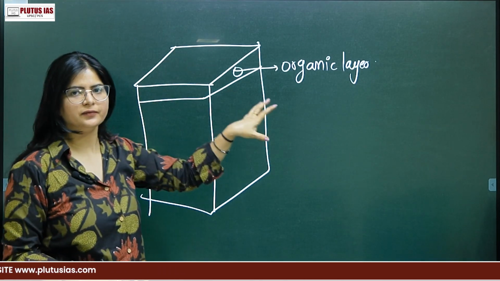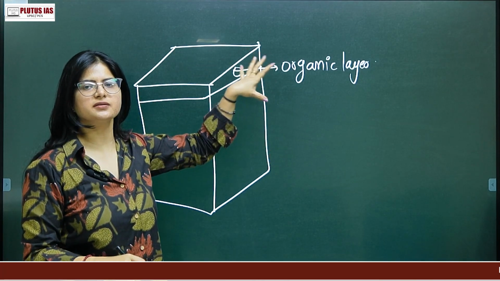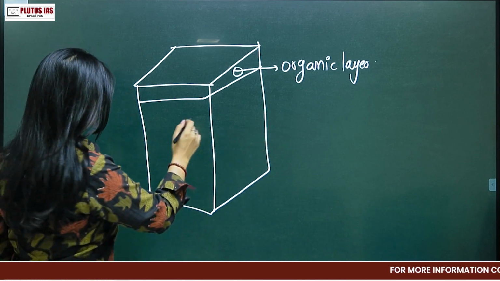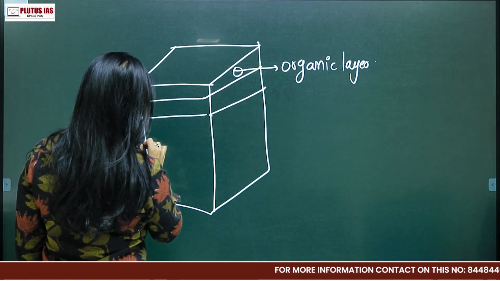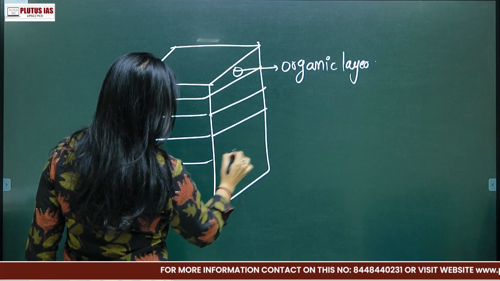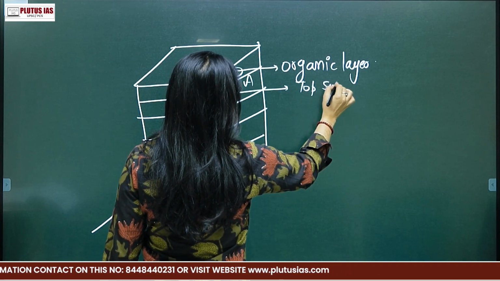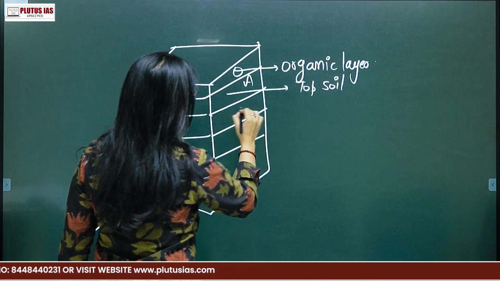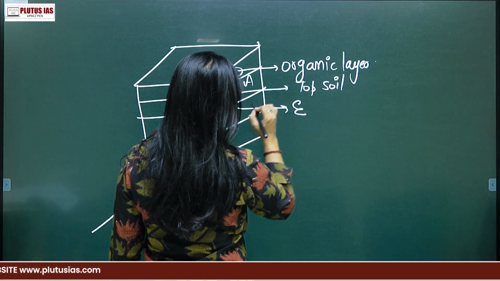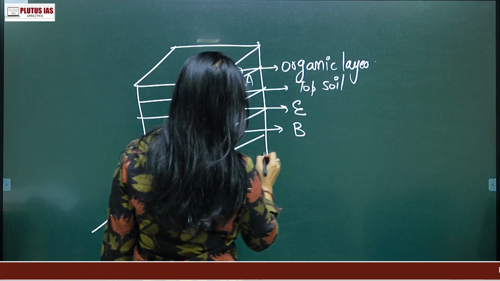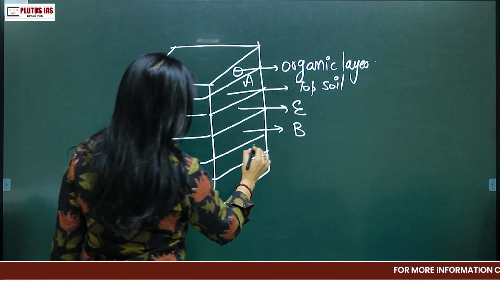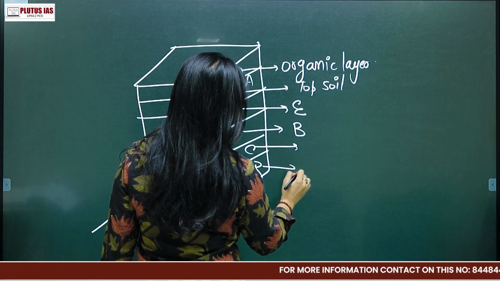First you have to define, and then you will support your answer with the diagram. I'm just giving you the hints. Then your A layer, which is your topsoil. Then your E, then your B, C and R.